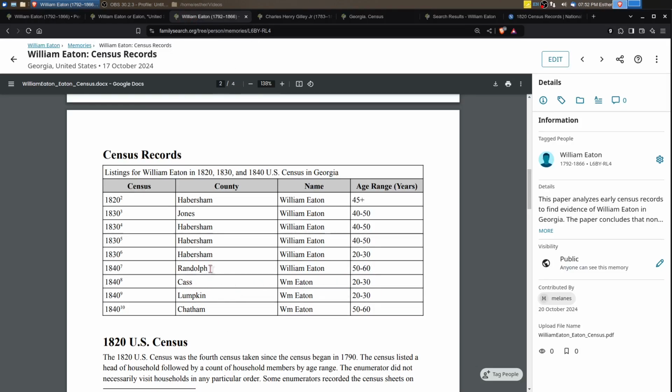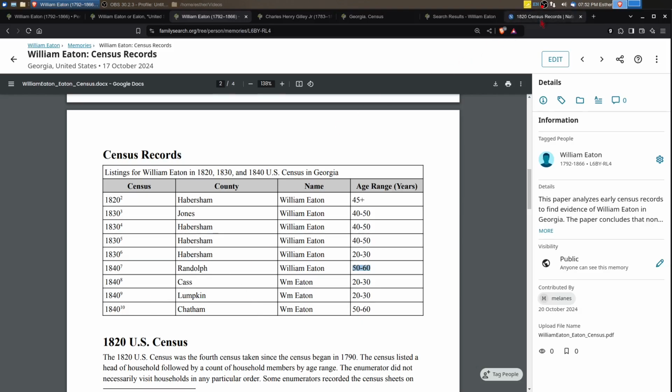We've got a William Eaton in Randolph County and a William Eaton in Chatham County if the reported age was off. However, when we look closer, there are no children in the household that are 0 to 5 years old for either the Randolph William Eaton or the Chatham. So that means that the William Eaton that we've been looking for that's in Chambers County, Alabama in 1850 is not in any of these early censuses for Georgia.